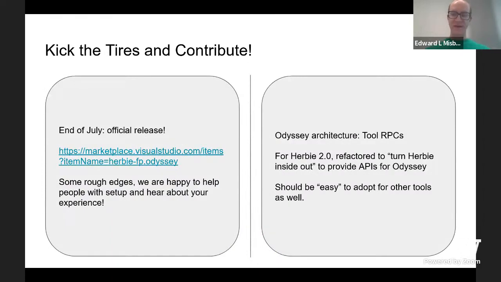So if you're interested, we are releasing version 1 at the end of this month. There's a link to the VS Code Marketplace here where you'll be able to find the application.